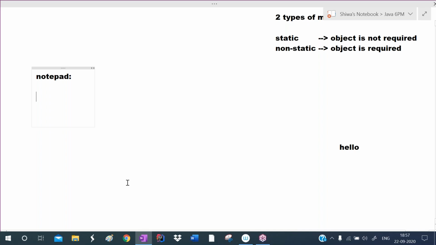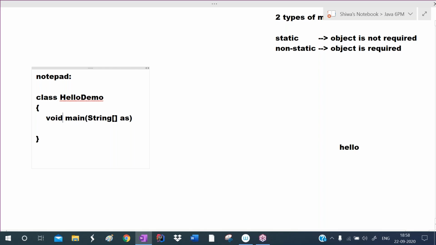So for this, I'm writing the program. I'm writing class, and I'm giving the class name as HelloDemo. You can give any name. Starting part of class, ending part of class. I want to define the main method, so I'm writing main. The main method can take a String array as the argument, so write String array args. This main method cannot return any value, so write void.